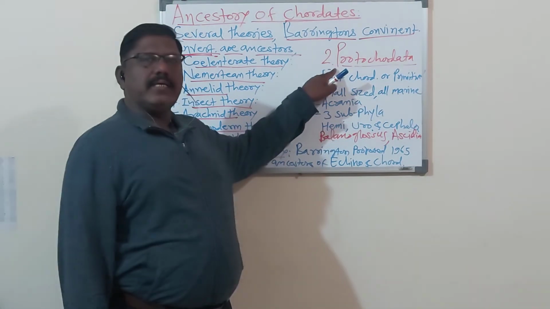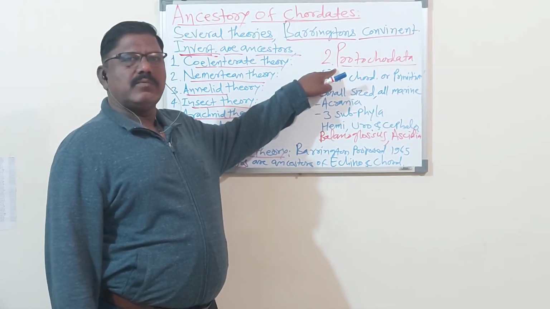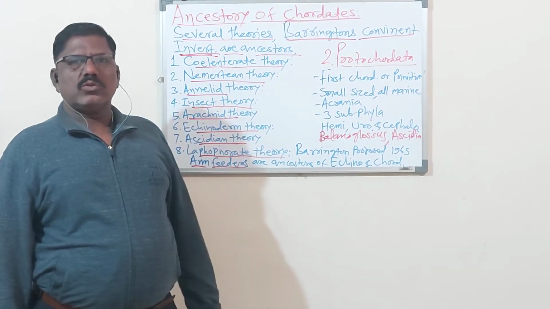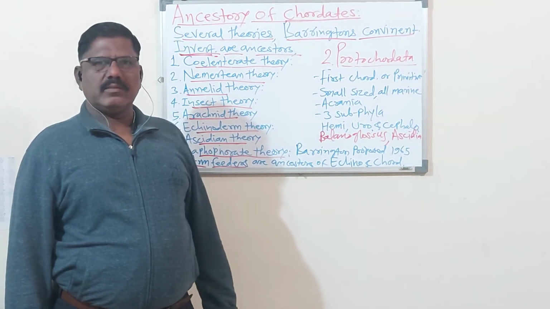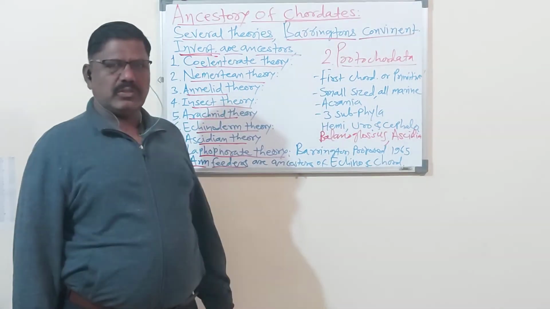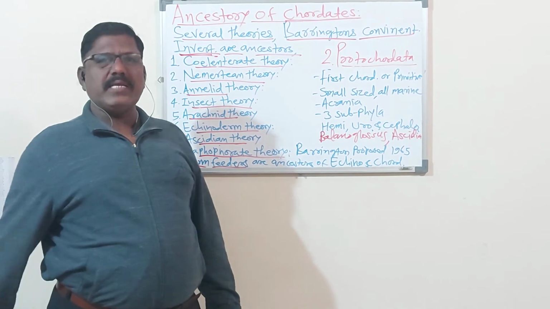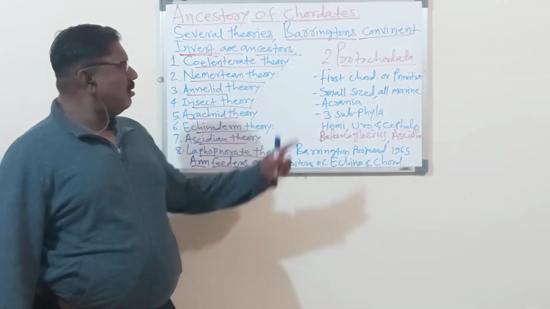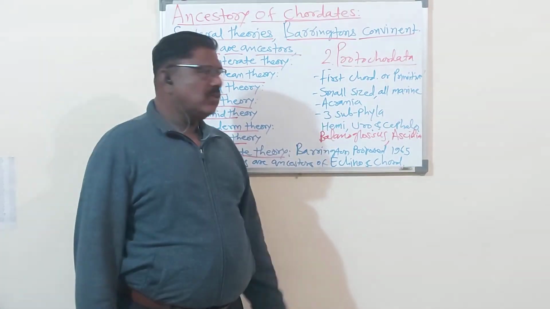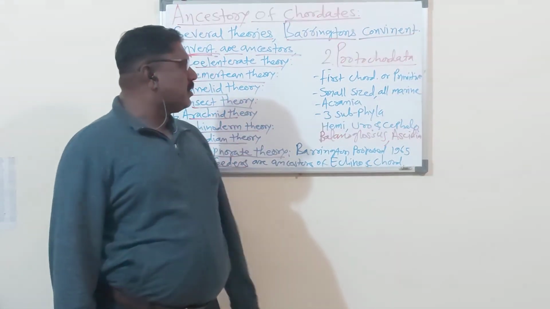So dear students, in today's period, we have studied the ancestry of chordates, and after that we have started the second chapter from unit first. The name of that chapter is Protochordata. So what is Protochordata? Protochordates are the first chordate animals, a group of primitive animals.